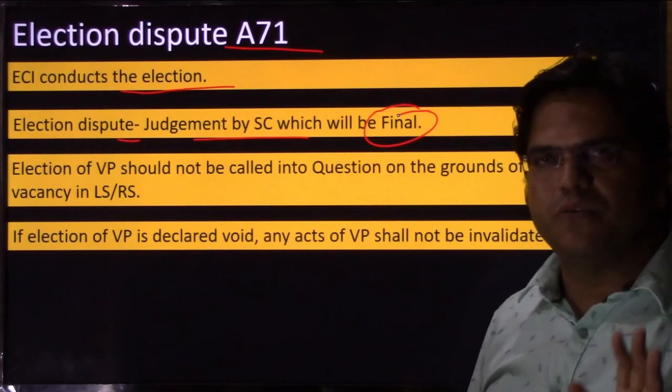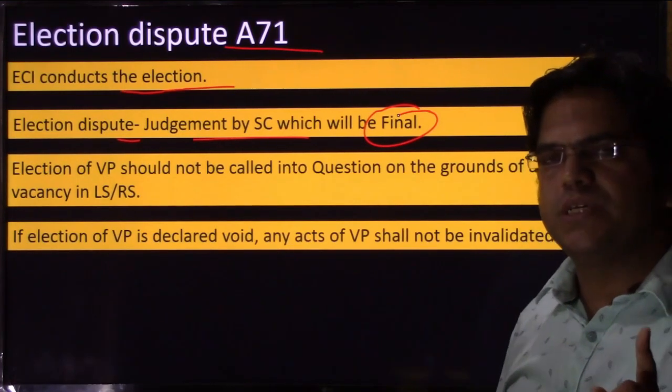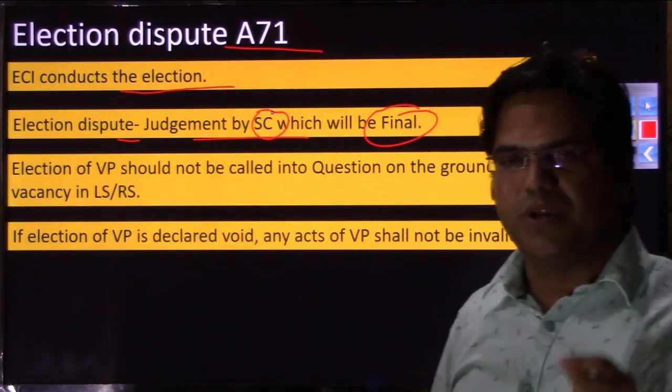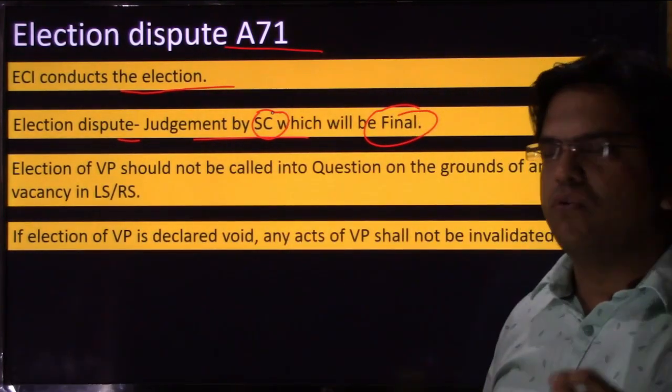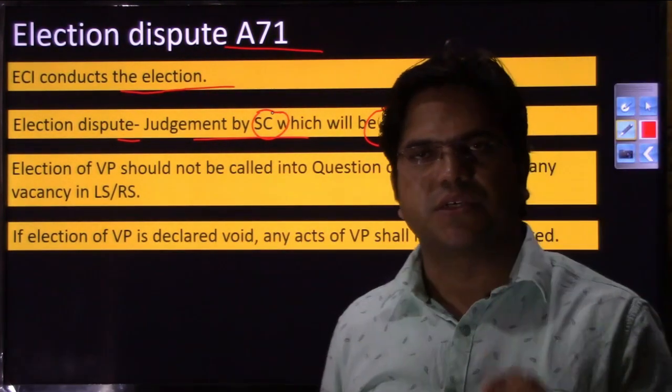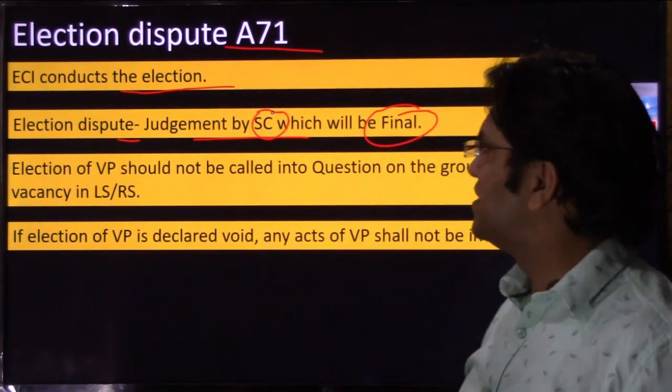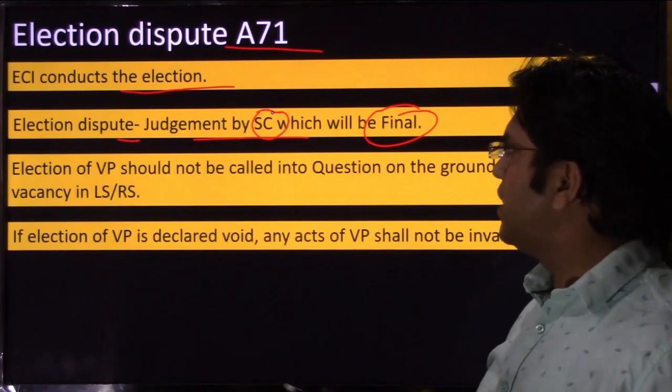That is a similar provision to what we had in the presidential election as well. There as well, the Supreme Court alone had the right, meaning the Supreme Court has exclusive and original jurisdiction. What is this exclusive and original jurisdiction? We'll study it in the Supreme Court chapter, right? If anybody of you knows, that's good.